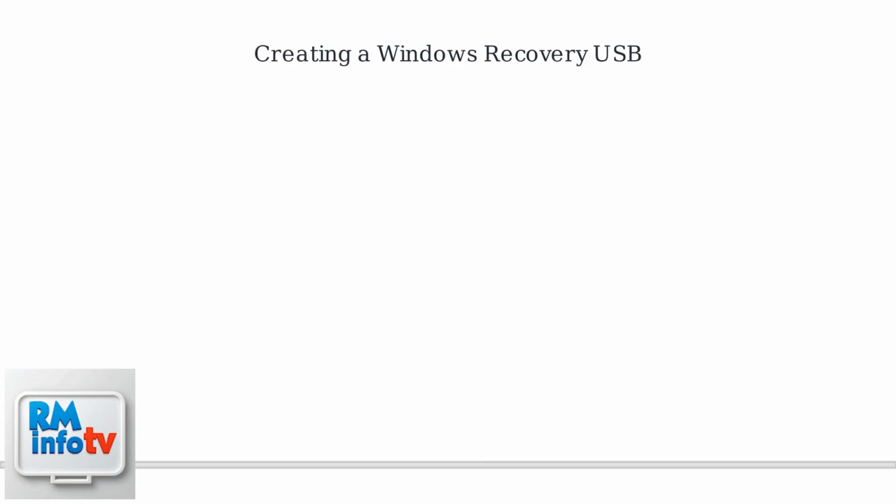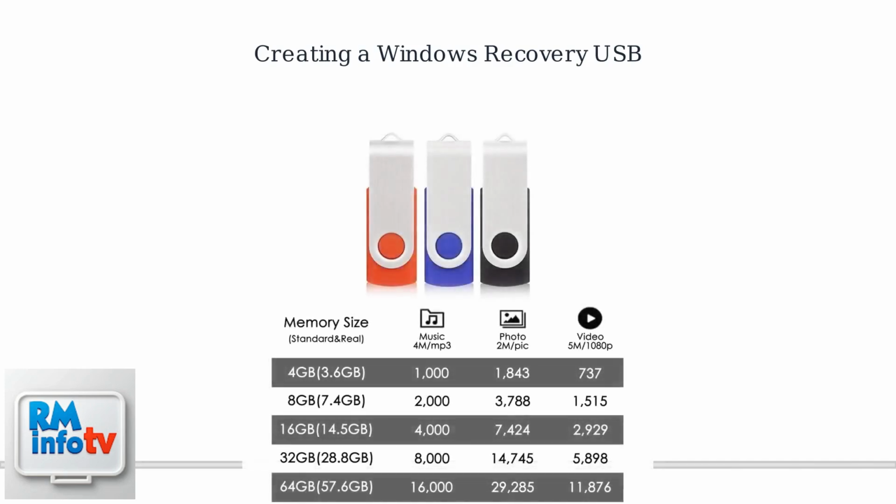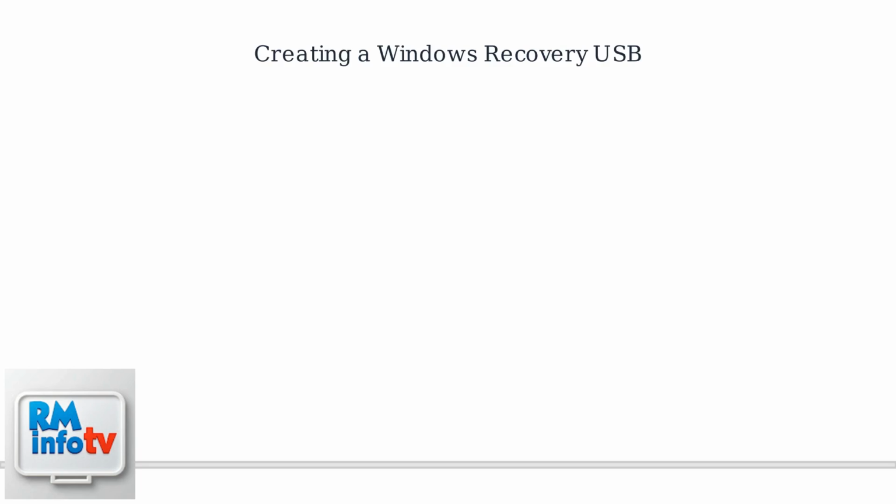To create a Windows Recovery USB, start on a working computer. Download the Windows Media Creation Tool from Microsoft's official website. You'll need a USB drive with at least 8 GB of space. Make sure it's empty or you don't mind losing the data on it.